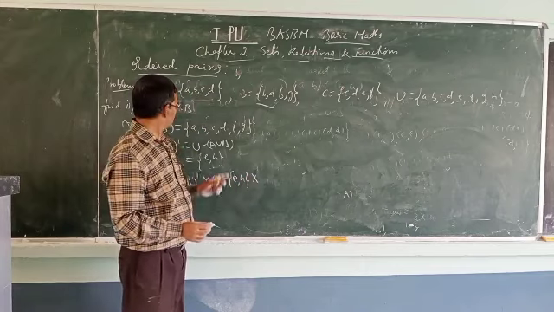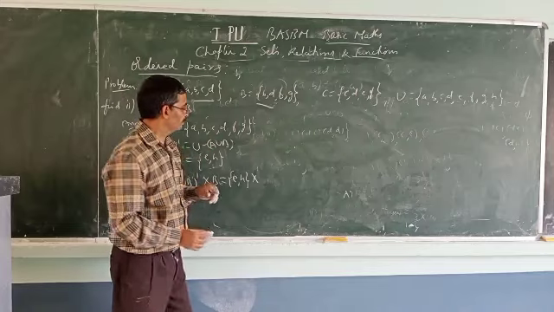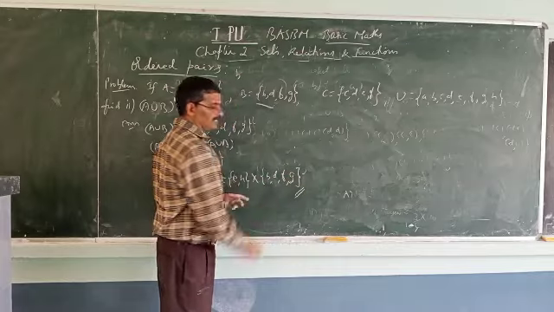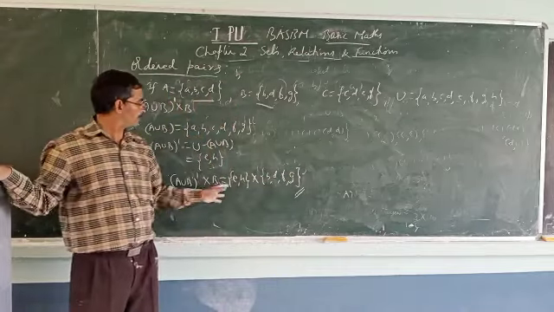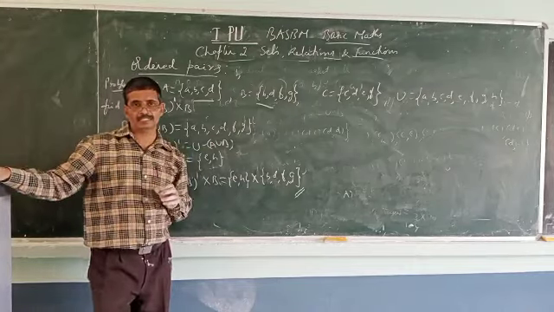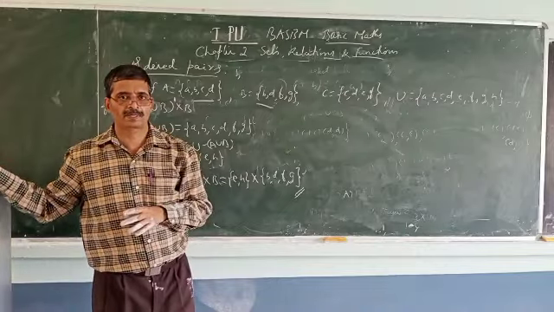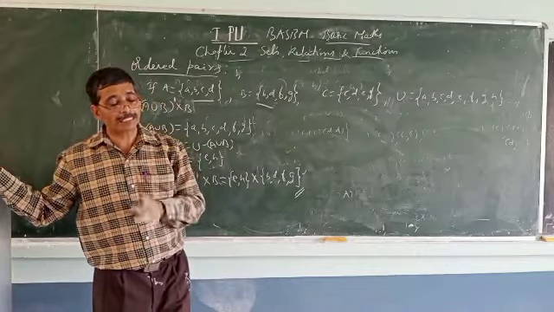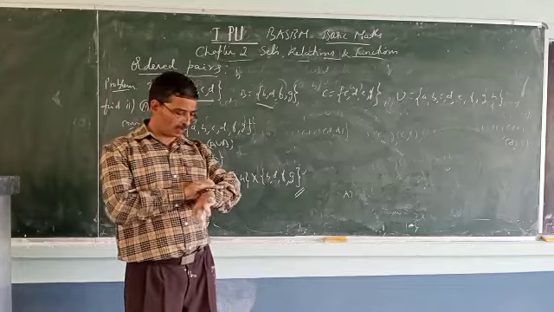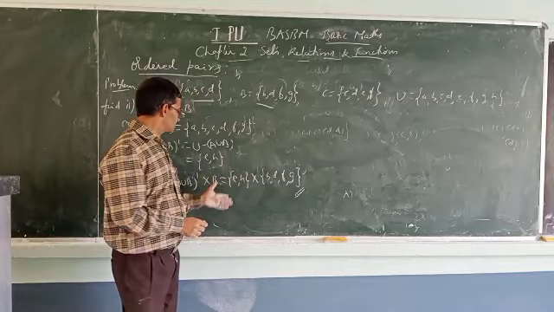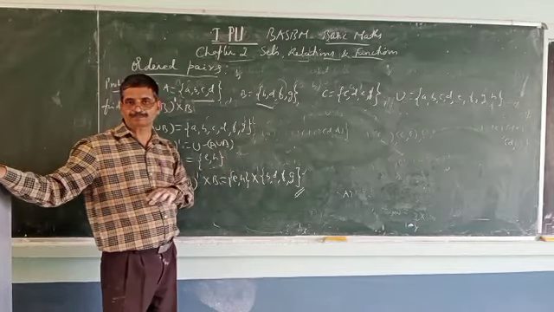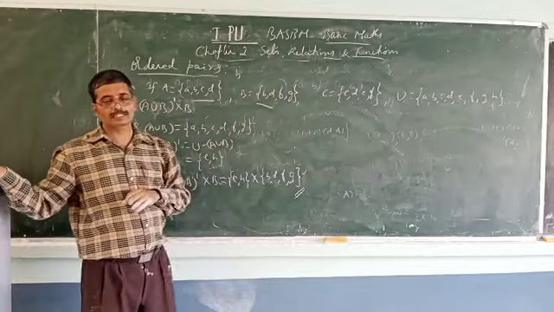What is the cross product with B? B, D, F, G. This you can complete. Again it will contain 8 ordered pairs. 8 elements in the sense each element is an ordered pair. In cross product or Cartesian product, each element is an ordered pair. Remember, each element is an ordered pair. So you can multiply like this: E, H with B, D, F, G. You know how to multiply.